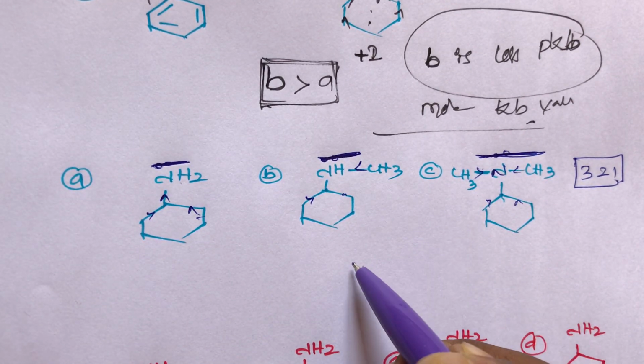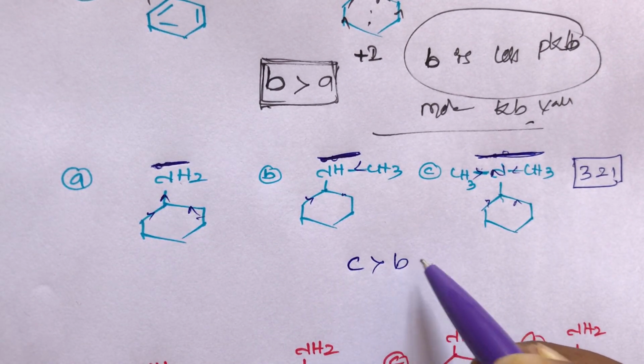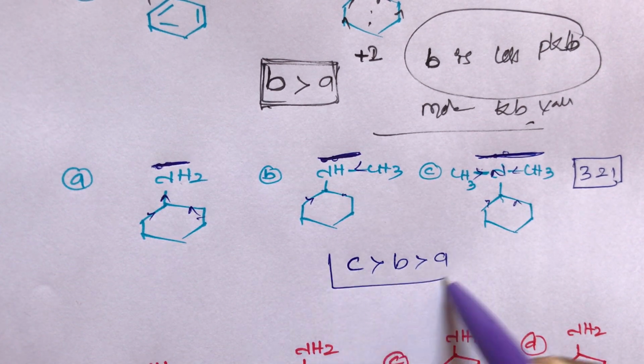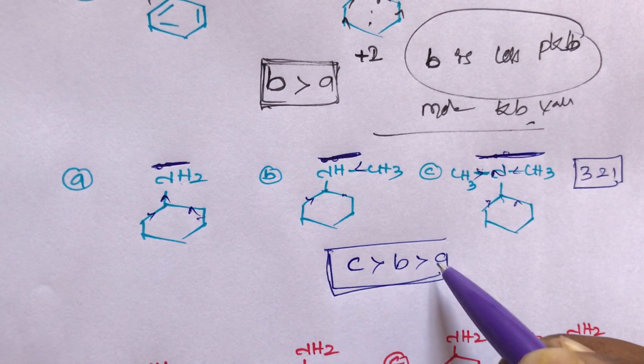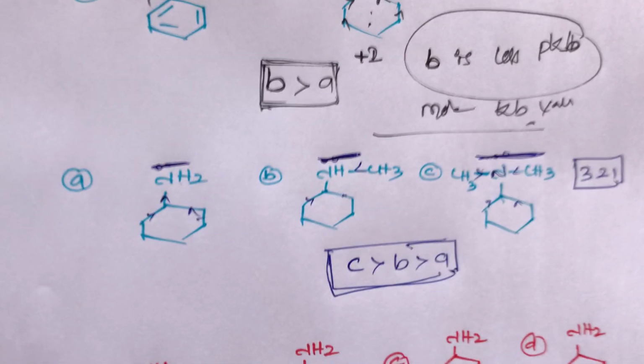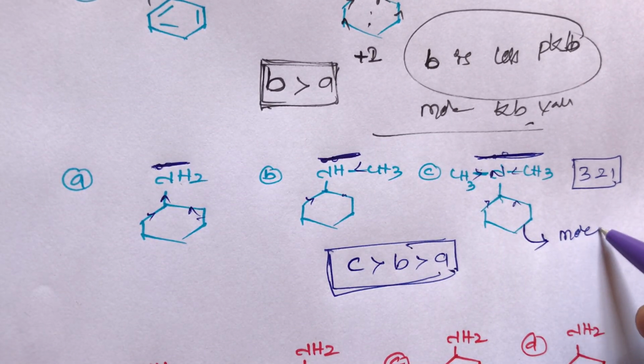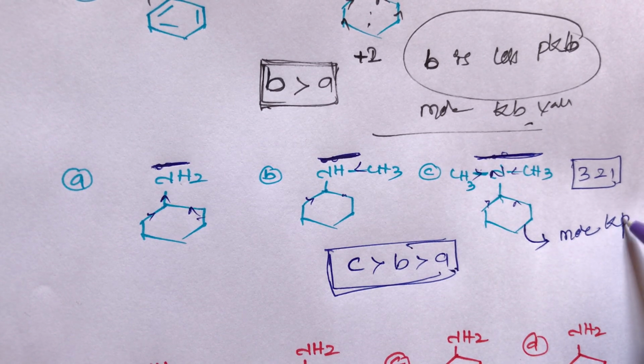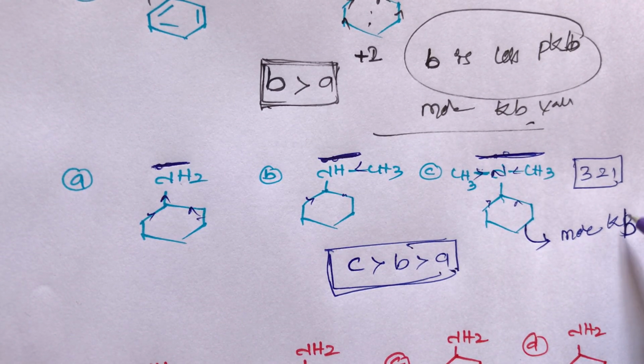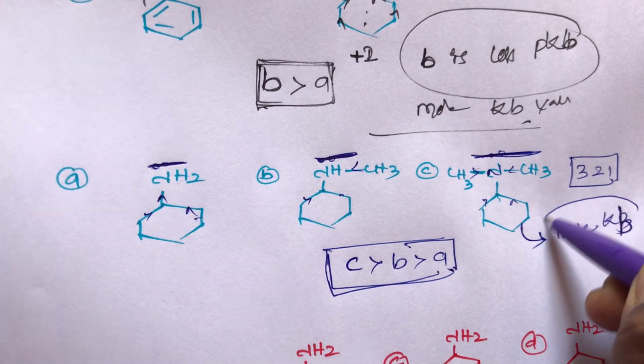What is the basic strength order? C is greater than B, B is greater than A. This is the basic strength order, student. Out of these three, which one has more Kb value? C compound. This C compound has more Kb value, not Kp, more Kb.